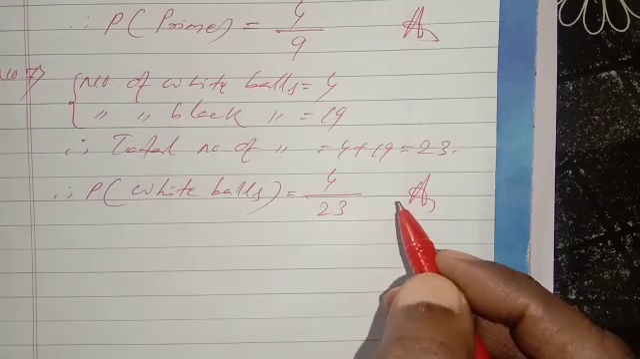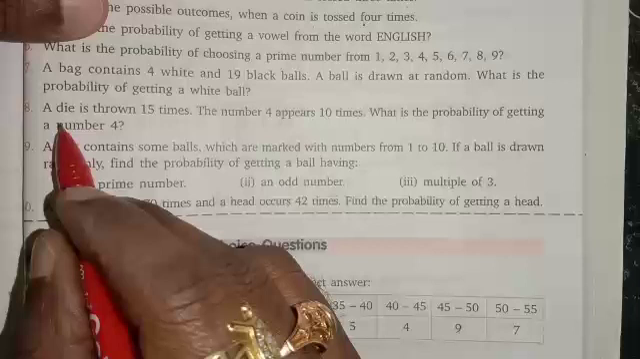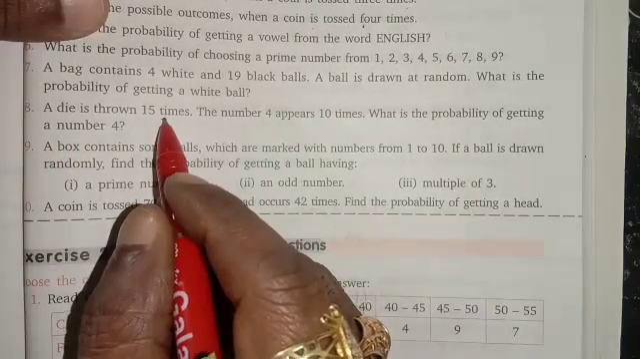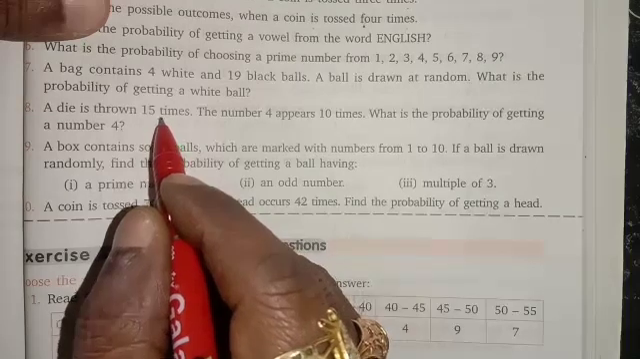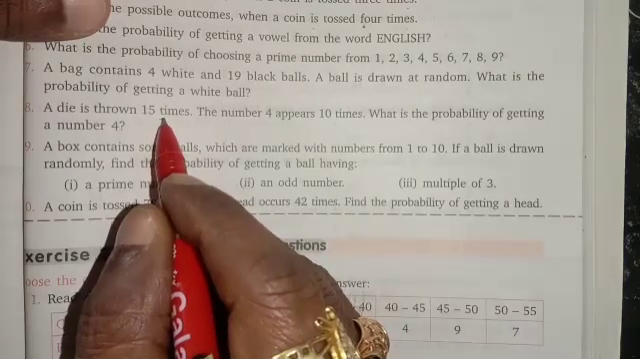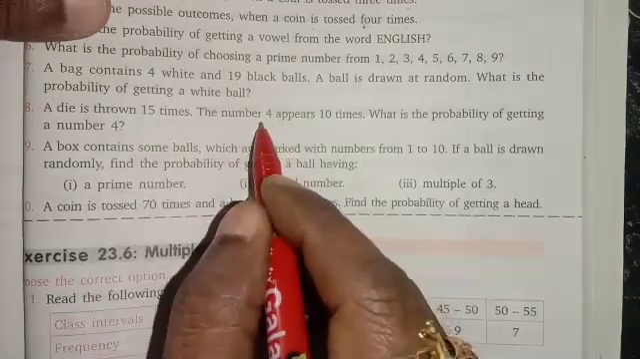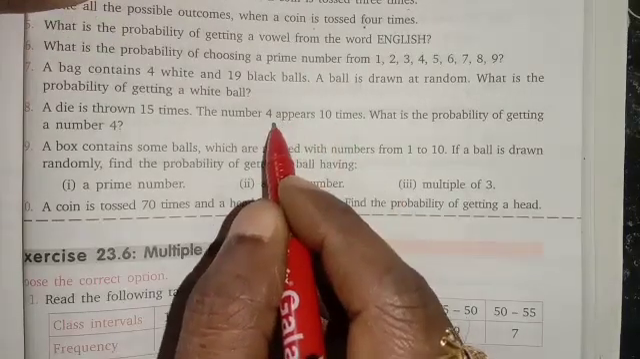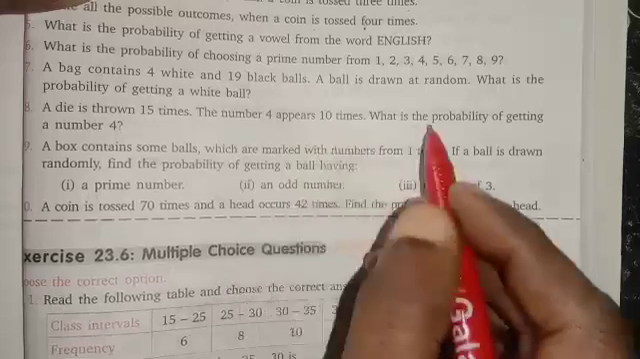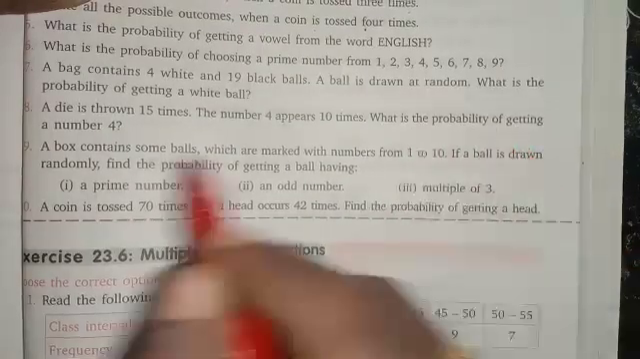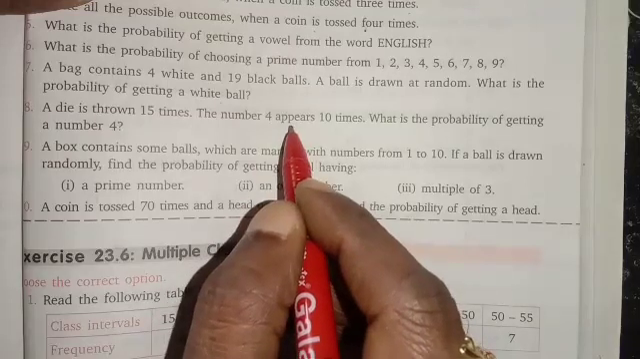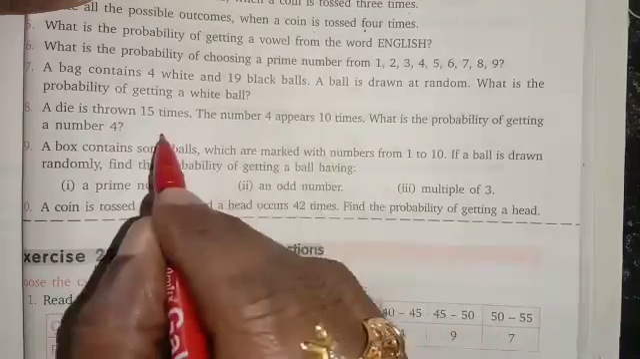Next, question number 8. A die is thrown 15 times. The total number of elementary events is 15, that is the sample space. The number 4 appears 10 times. The elementary event is 10 times. So what is the probability of getting a number 4? How many times is 4 coming? 10 times. So 10 by 15 is the answer.